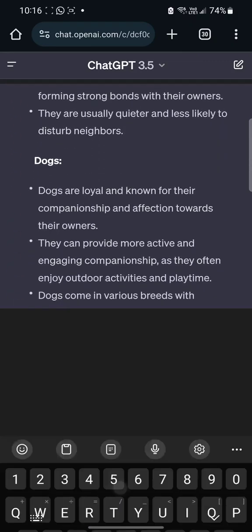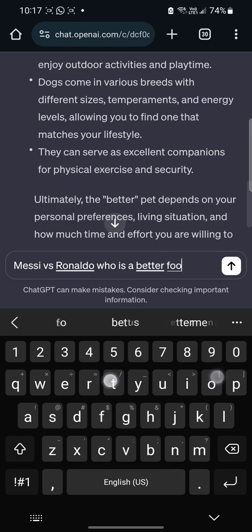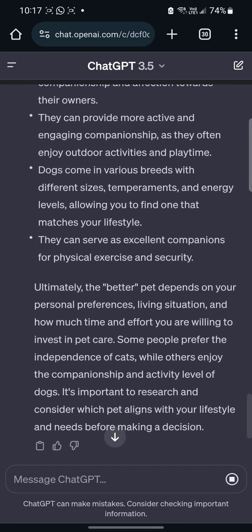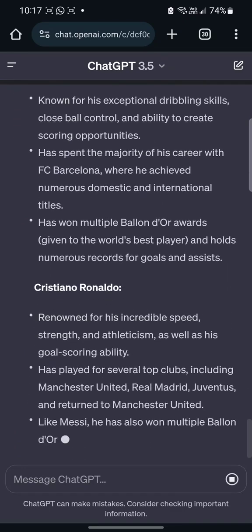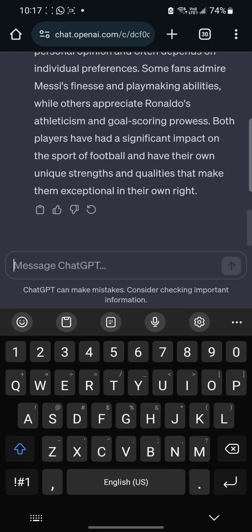You can say Messi versus Ronaldo, who is a better footballer, right? It's not going to support any particular person, but it's going to talk about the features of the two and then give you its own opinion about the whole thing. So let me do something else.